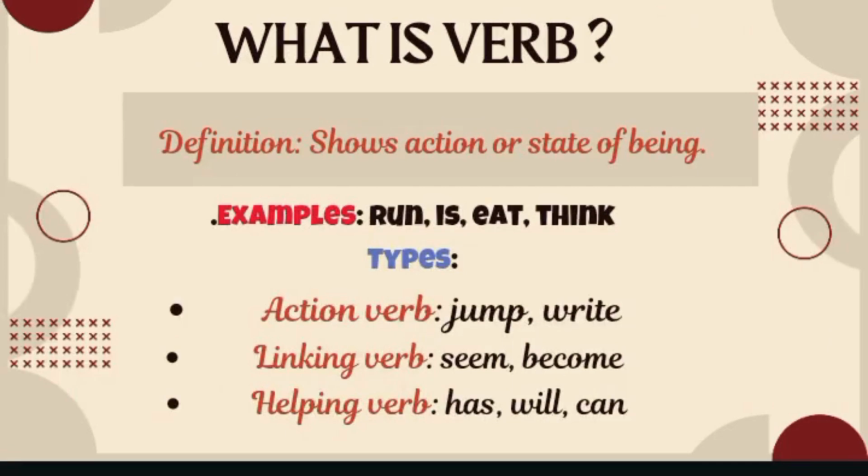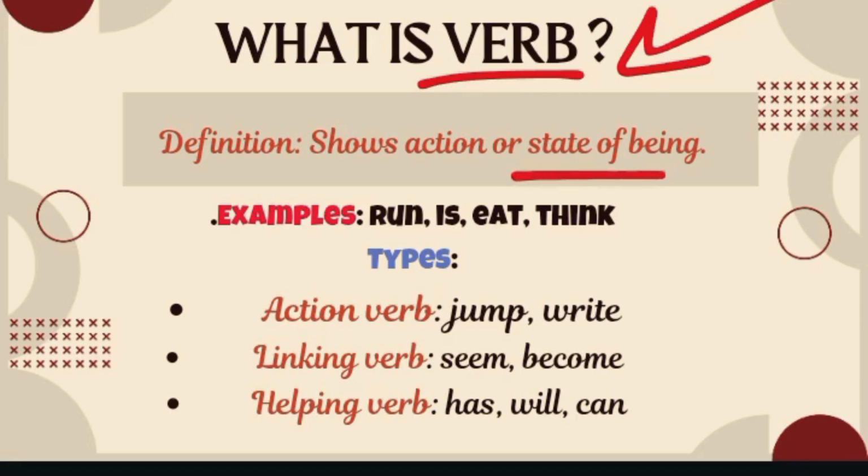Our next type of parts of speech is verb. You guys have already studied about verb. Basically, in a sentence, the word which shows the action or the state of being is considered as verb. What is state of being? There are different kinds of sentences, like if we say he is a boy, he is sad. Here the word is not doing any kind of action, it is describing the state of being. It means if a word shows the action or describes the state of being, it is considered as verb.